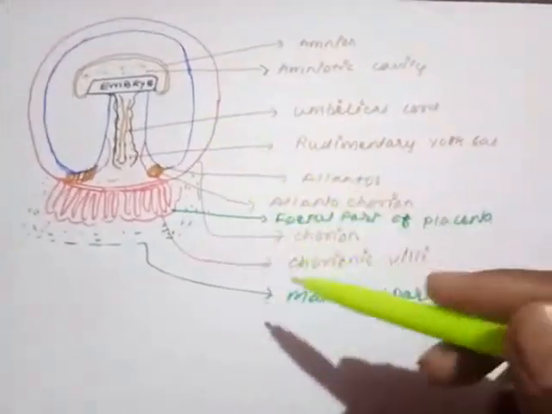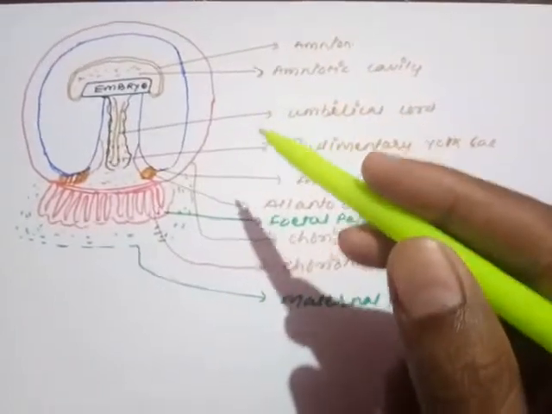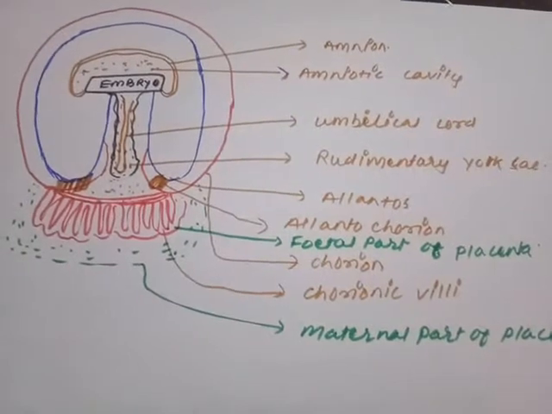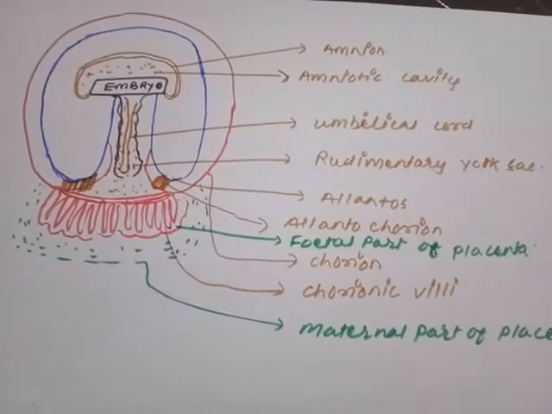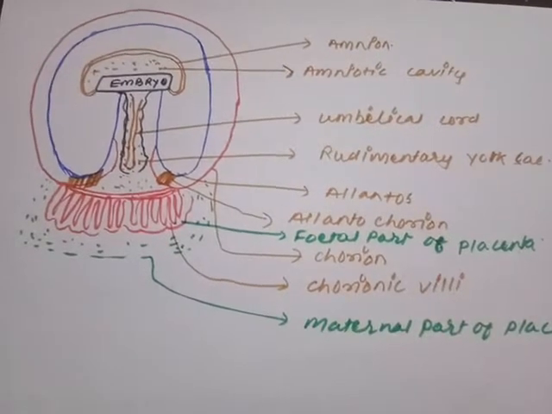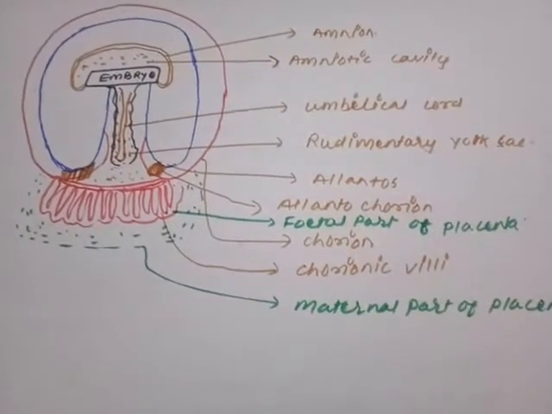So is the diagram clear now? The amnion is the innermost, the chorion is the outermost structure, the umbilical cord, the rudimentary yolk sac, allantois, chorion, chorionic villi. Everything is clear to you all now. So this is all about the fetal membrane.